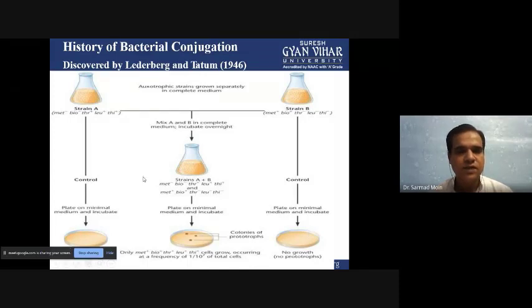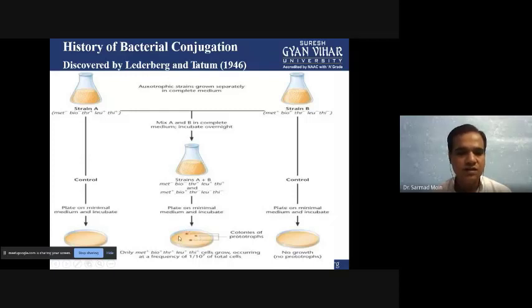Now in the next type of experiment, they mixed these two strains, strain A and strain B, and incubated them overnight. After the incubation, when they plated these microorganisms on a plate with the same type of media, the microorganisms could easily grow. So it proved that by some mechanism, strain A and strain B together transfer genetic material, and now they can utilize this minimal medium and grow as colonies.